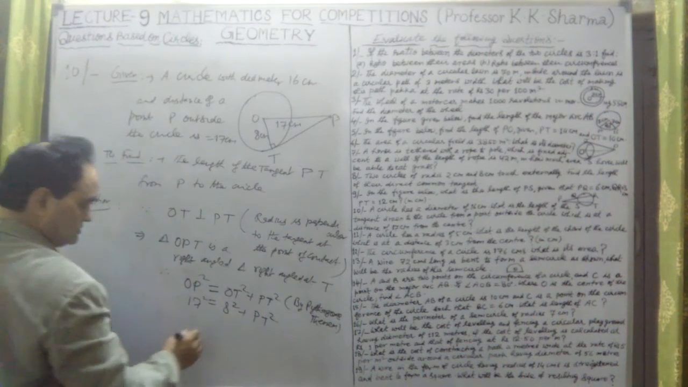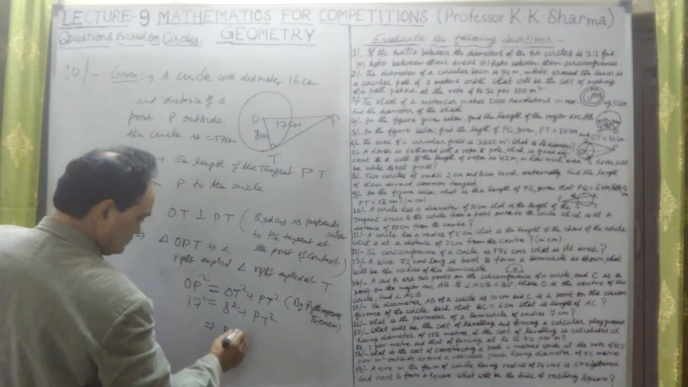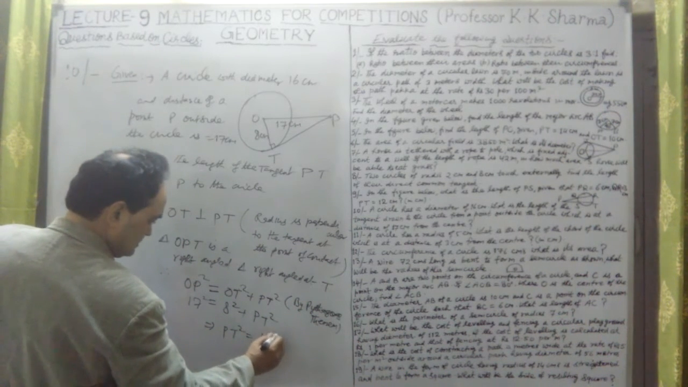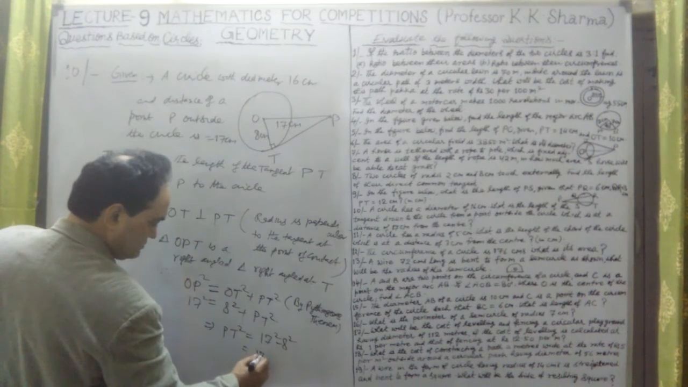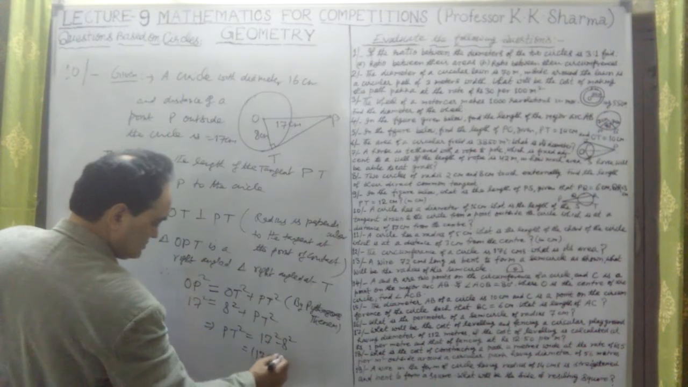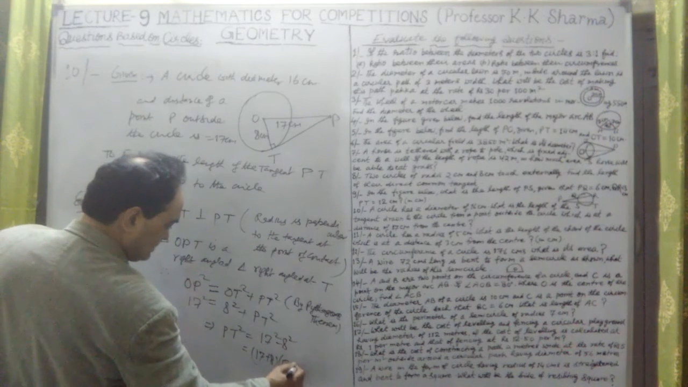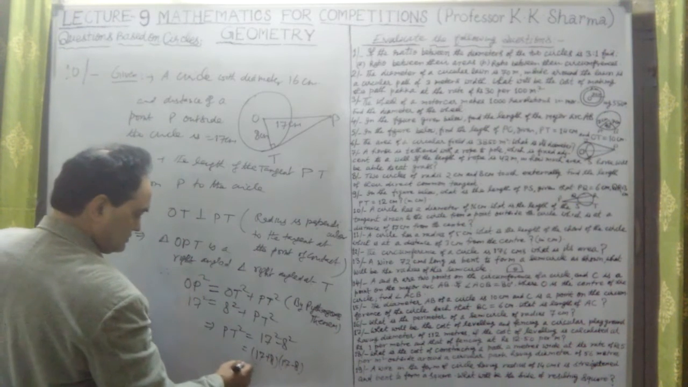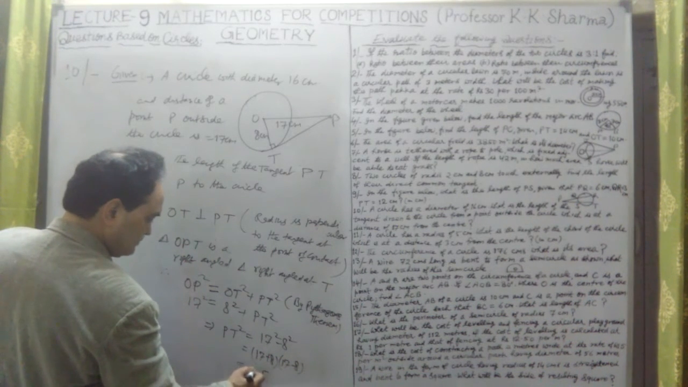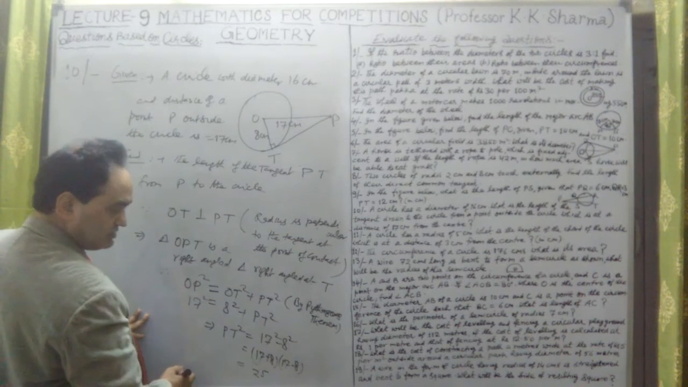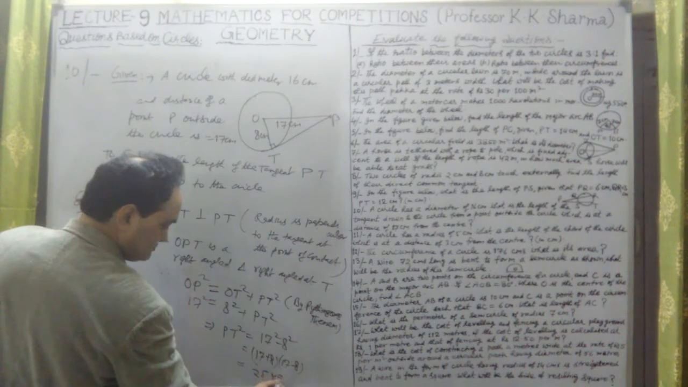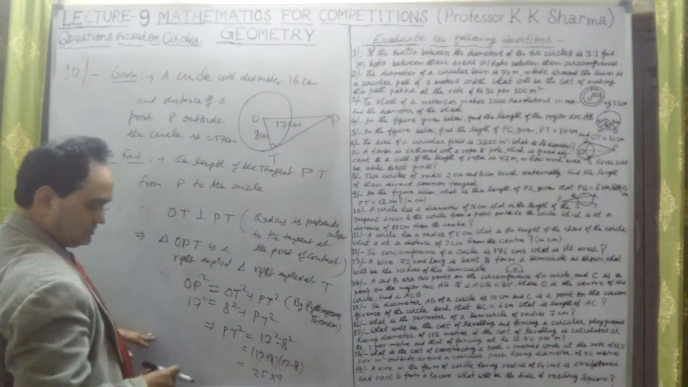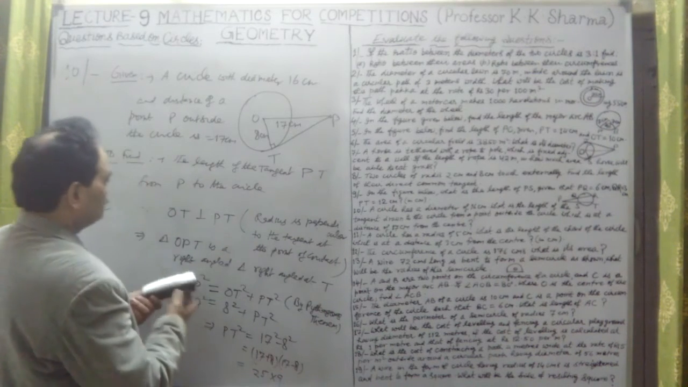17 square is given. This implies that PT square is equal to 17 square minus 8 square. That means 17 plus 8 in one bracket, in another bracket 17 minus 8. 17 plus 8 is 25, into 17 minus 8 is 9. So 9 into 25.